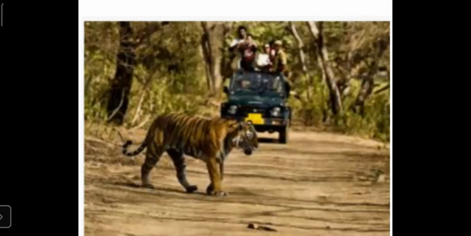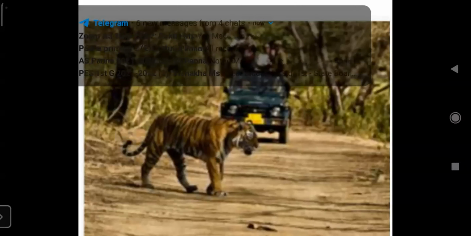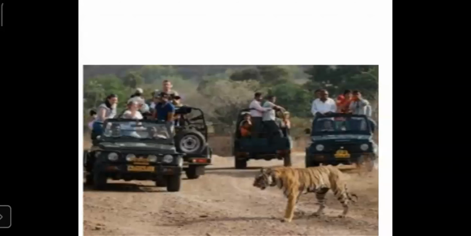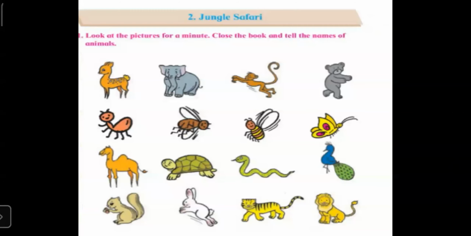So students, the meaning of jungle safari is a trip in the jungle to look for the animals in their natural habitat. Habitat means natural environment. How they live in the natural environment, we can see if we go on a jungle safari. Today, we are going to learn about some of the animals that can be seen in a jungle safari. We will also learn their names.